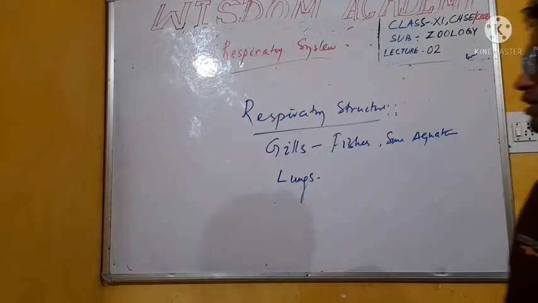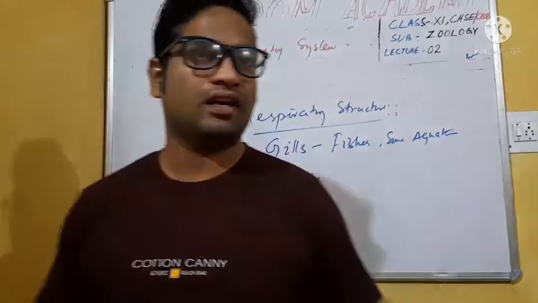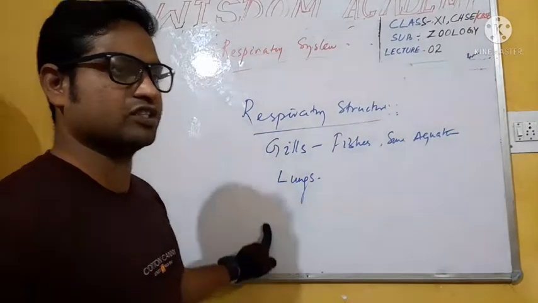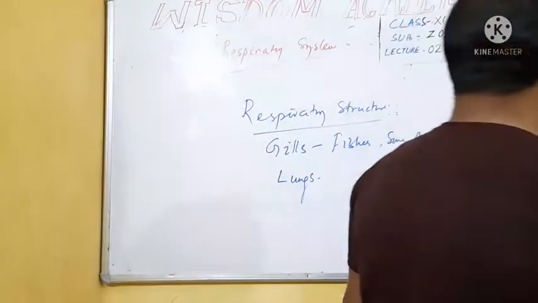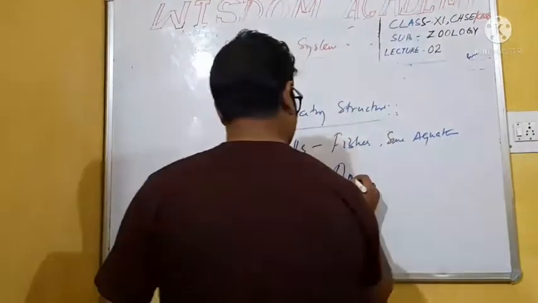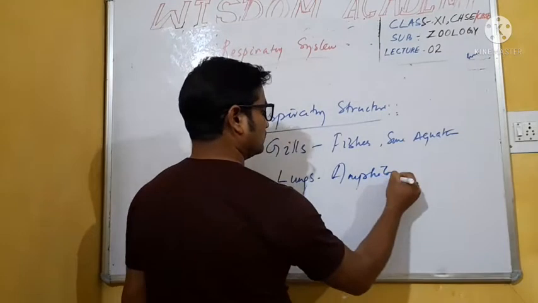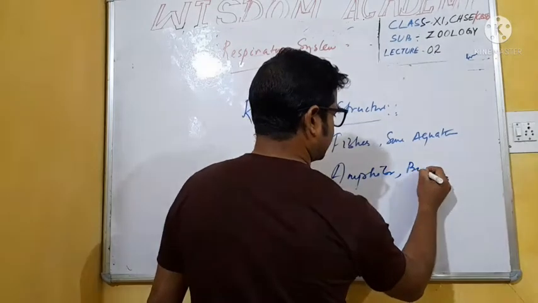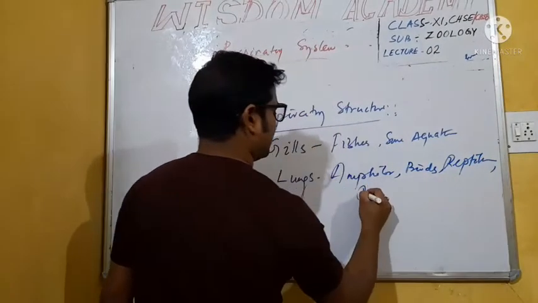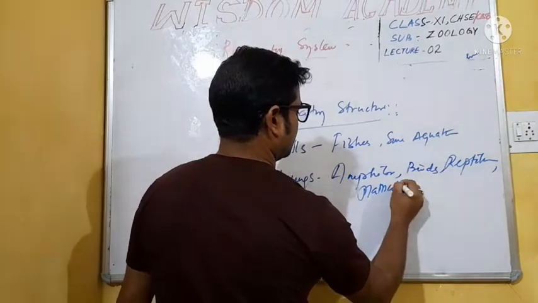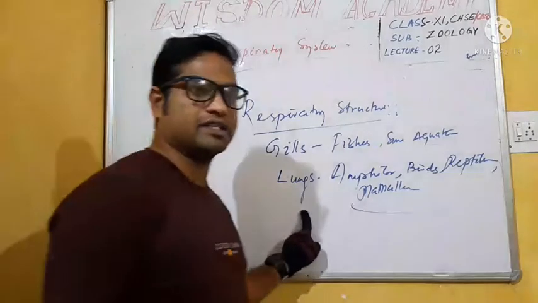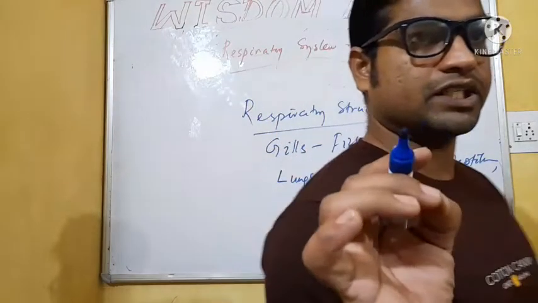All of us respirate through lungs. That means all mammals, amphibians, birds, and reptiles. This group of living organisms has lungs to perform respiration.